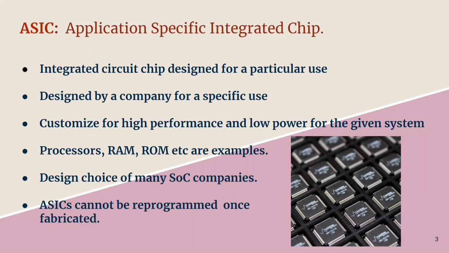ASICs are the design choice of many system-on-chip companies because if it is a specific application, you need only the components needed for the particular application. And because of that, the size, area, power consumption, and hence the cost can be optimized for that particular application. But the main drawback of ASIC, or the main difference of ASIC from FPGA, is that once it is made into the silicon, the design cannot be altered or reprogrammed.